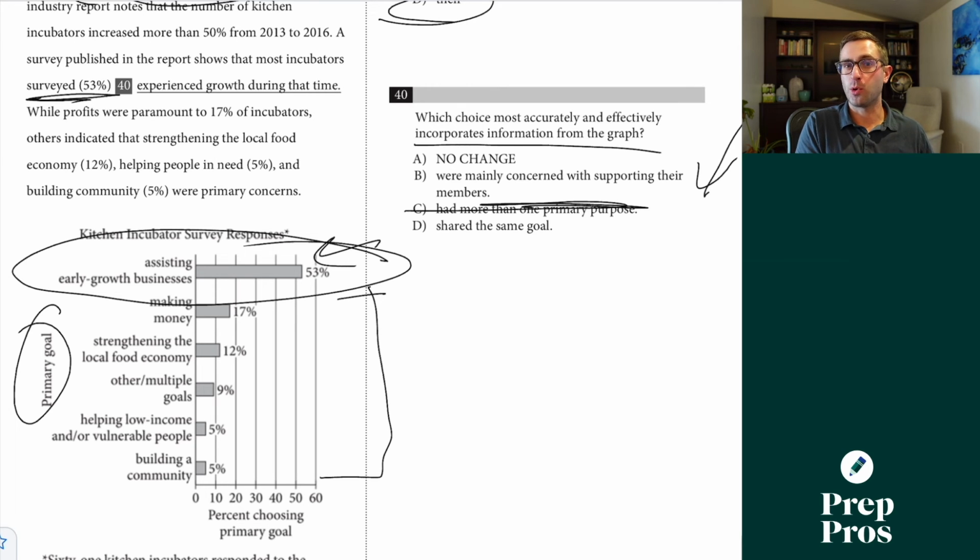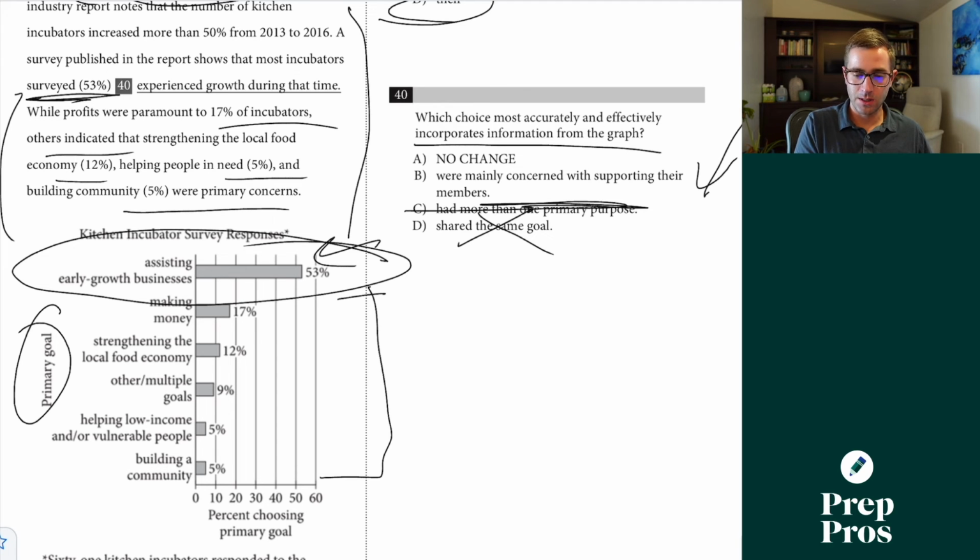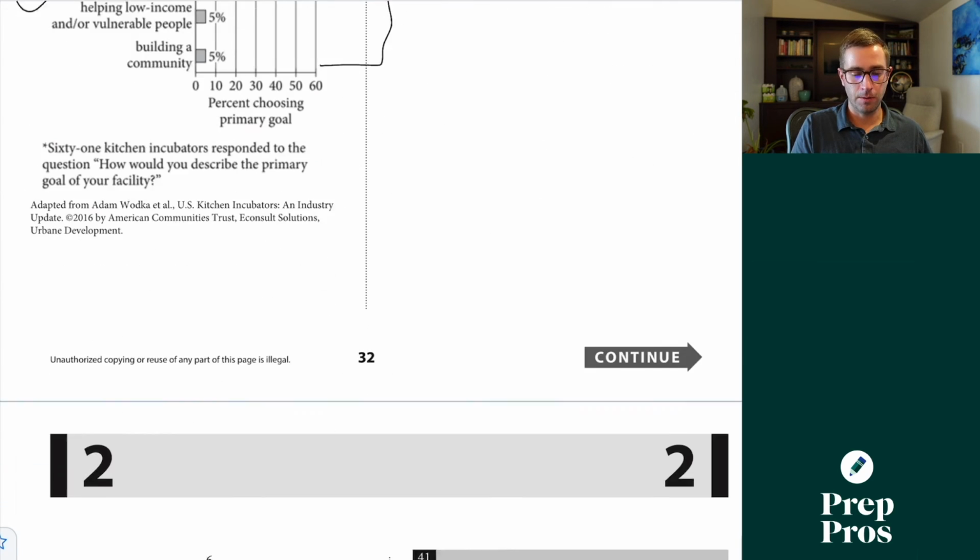They also can't have more than one primary purpose. If it's primary, it's the only one. We're not saying that 53% of them shared the same goal. Although that's true, it doesn't really make sense as we're starting to list out what is happening based off the other percentages listed there. So our answer's got to be B here.